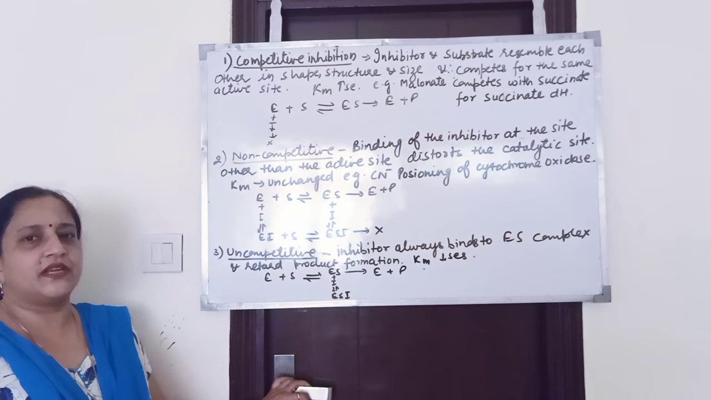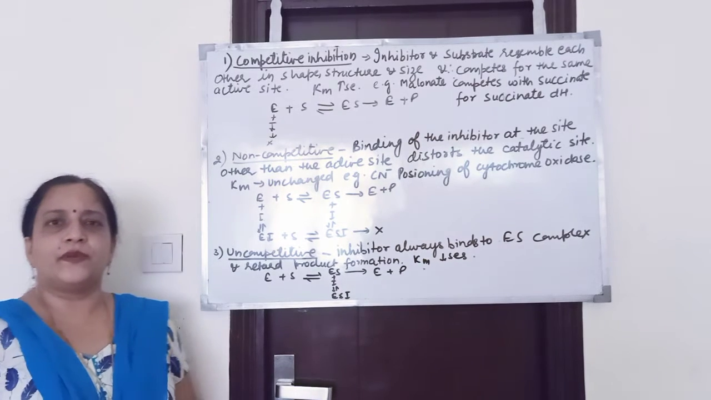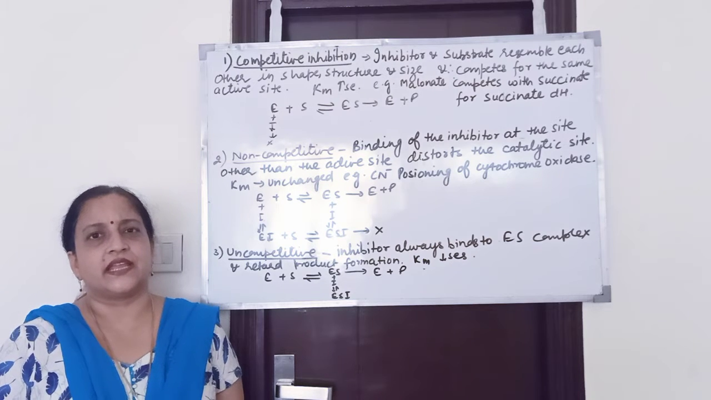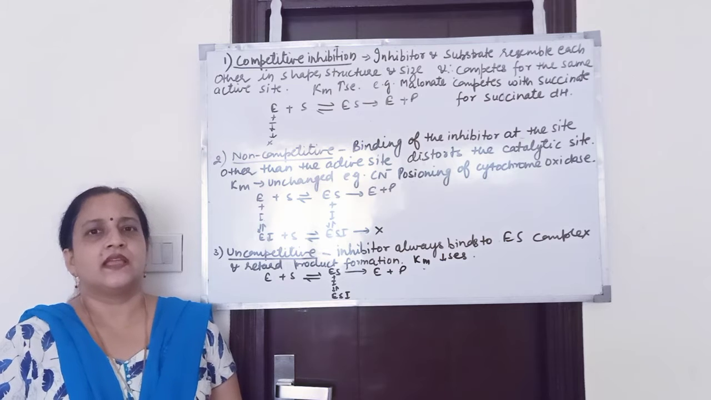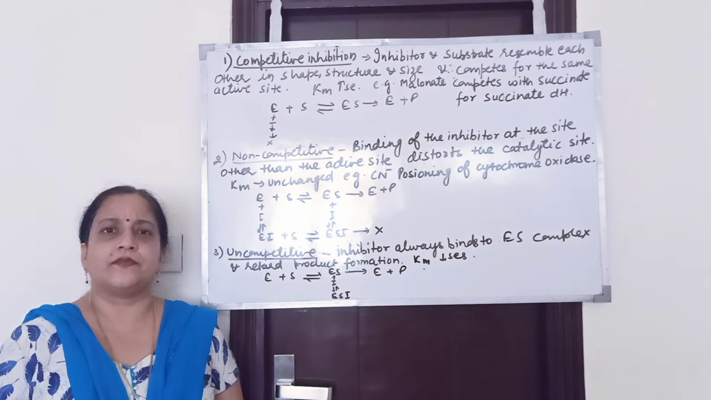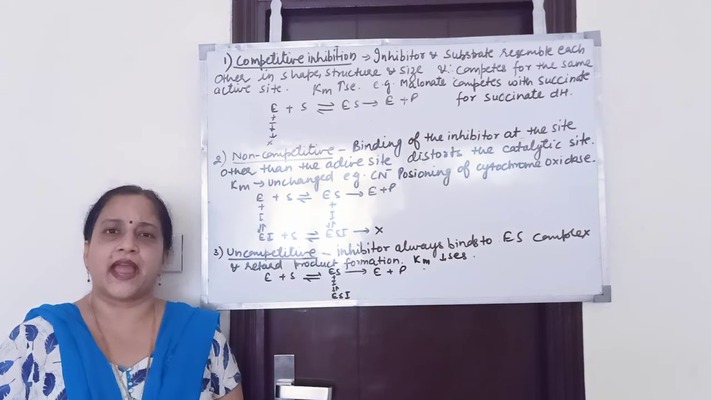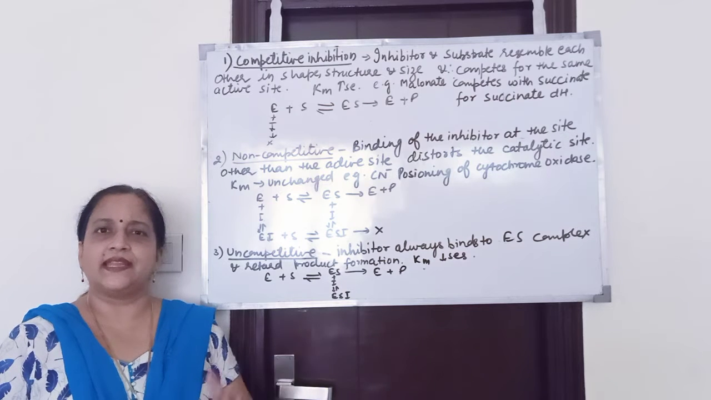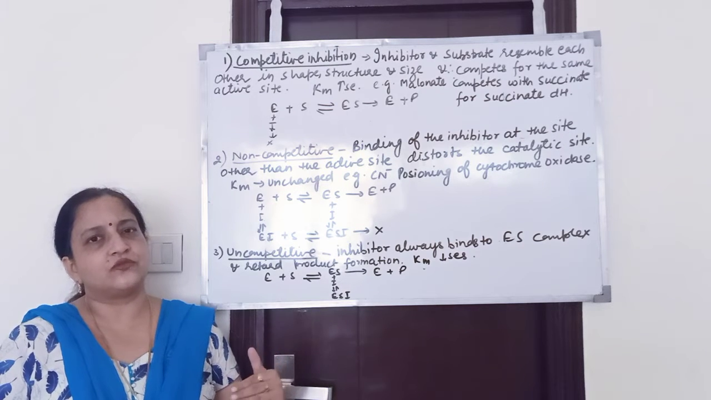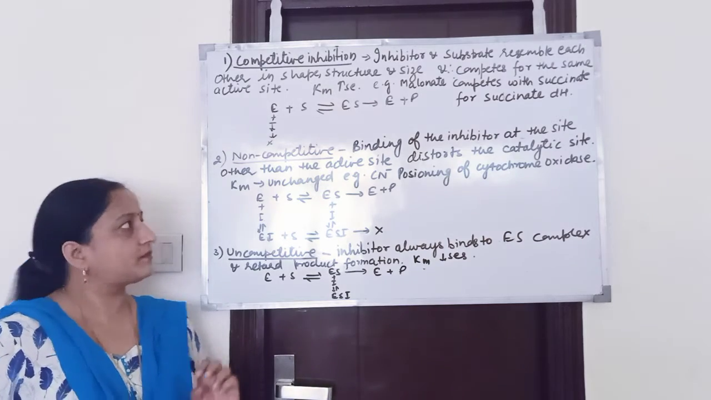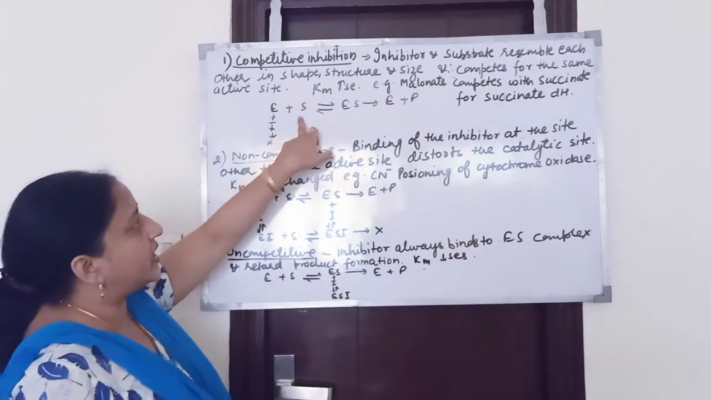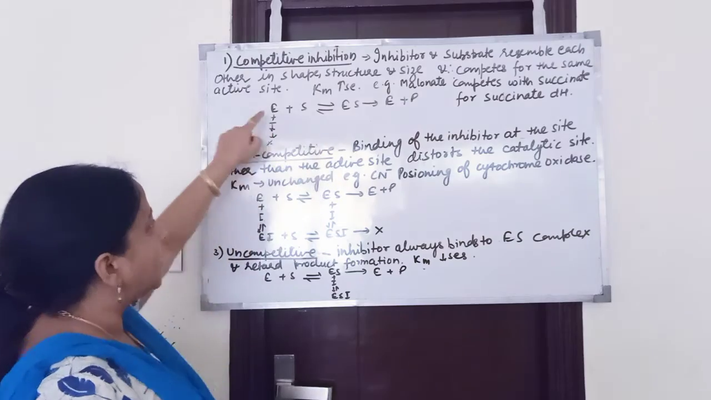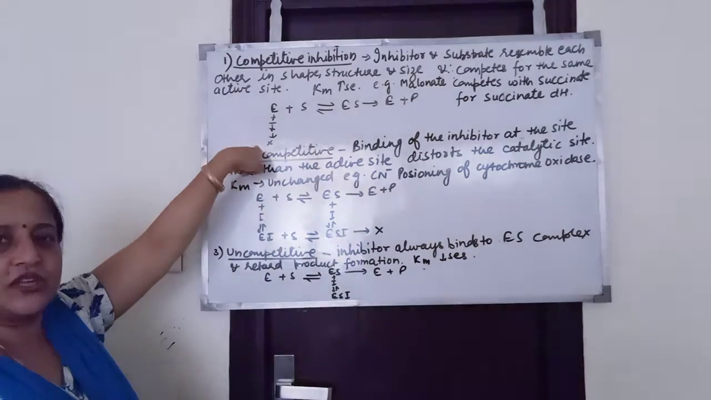What happens in competitive inhibition? See children, in competitive inhibition, the inhibitor and the substrate resemble each other in shape, structure and size. Therefore, the enzyme cannot differentiate between the substrate and inhibitor, and it can bind to the substrate as well as to the inhibitor. If the enzyme binds to the substrate, then an enzyme substrate complex will be formed and product will be formed. But if it binds to the inhibitor, then no product formation will take place.